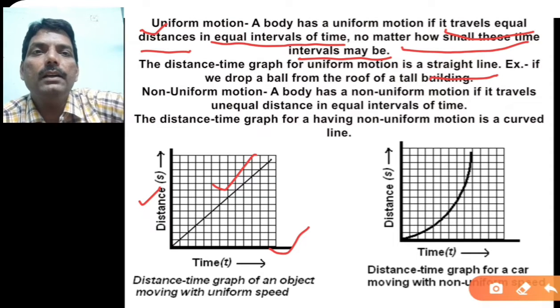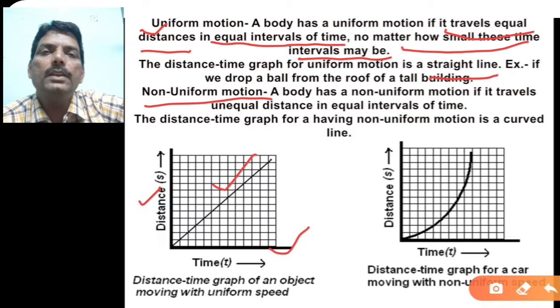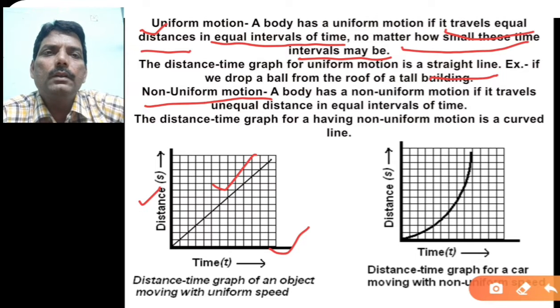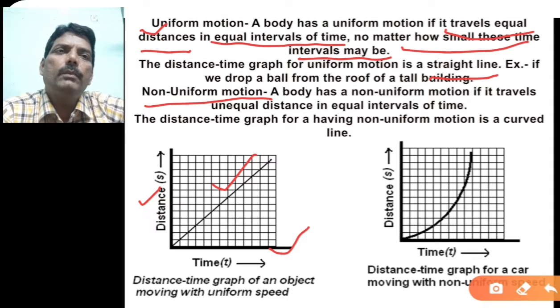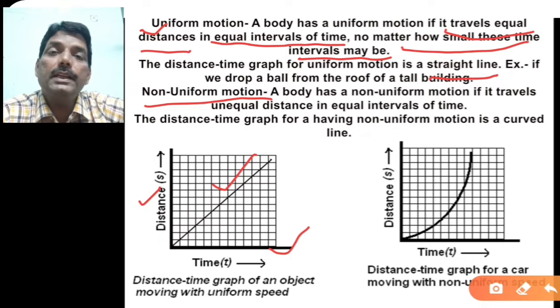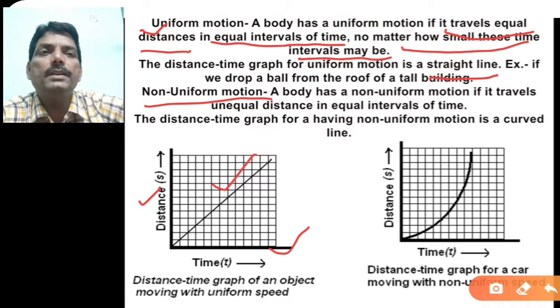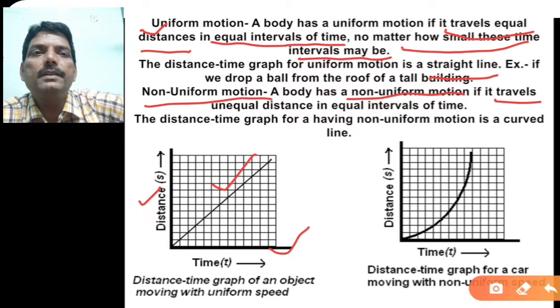On the other hand, second, non-uniform motion. What is non-uniform motion? You just have to replace something in the definition of uniform motion. In uniform motion, the body travels equal distance in equal interval of time. Here you can say in non-uniform motion, the body travels unequal distances in equal interval of time.